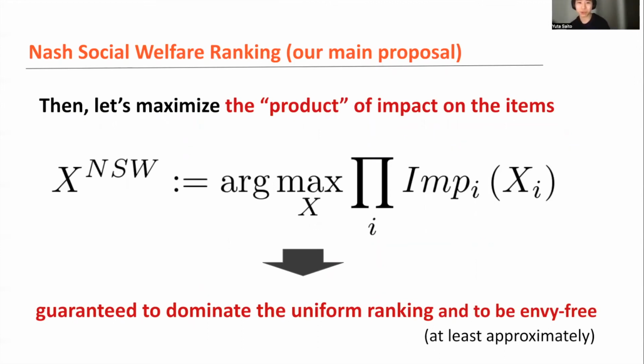Our proposal is actually pretty simple. Let's just maximize the alternative objective of the Nash social welfare, which is the product of the impact on the items, right? The ranking version of the Nash social welfare. There are no additional constraints. We just modify the objective function. And the resulting ranking is the Nash social welfare ranking, which is at least approximately guaranteed to dominate the uniform random ranking. And also, maybe much more surprisingly, it's guaranteed to be envy-free in the ranking problem, right? So it satisfies the impact-based axioms, our new definition of fairness, by just maximizing the ranking version of the Nash social